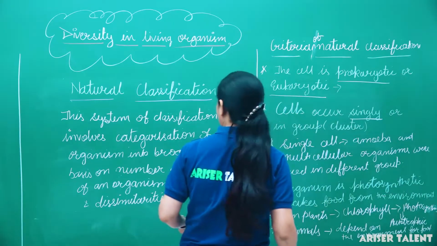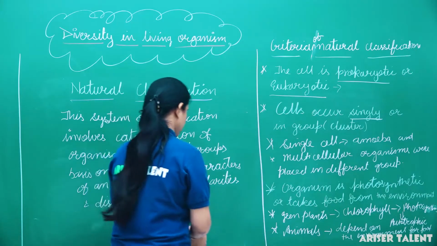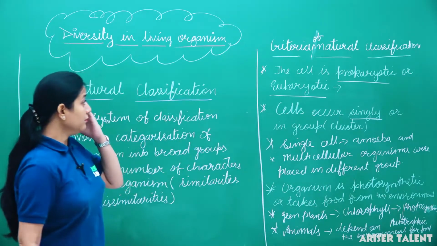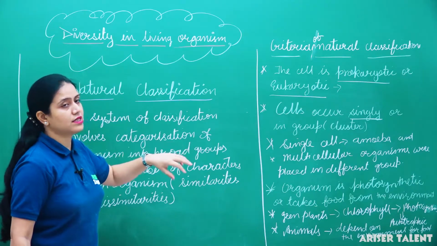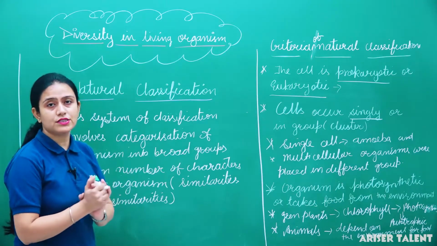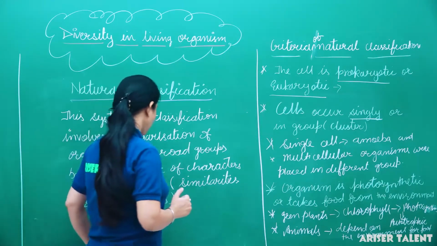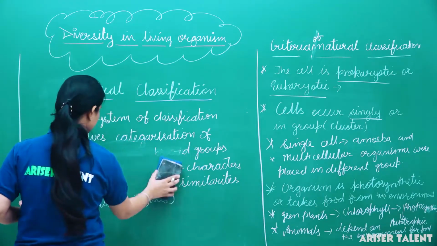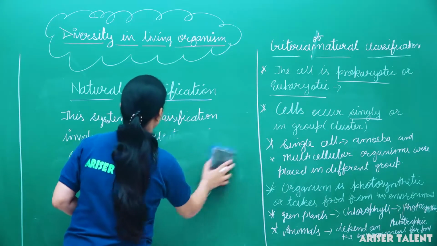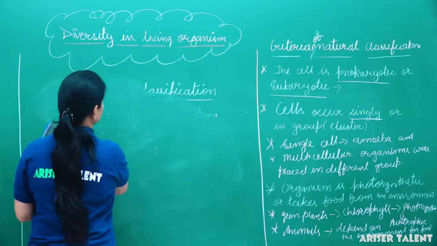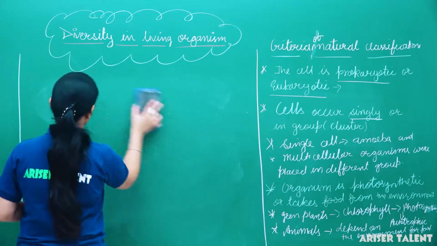Okay, besides it, the other criteria of the natural classification was body organization of the cell or organism, the organization of body parts.